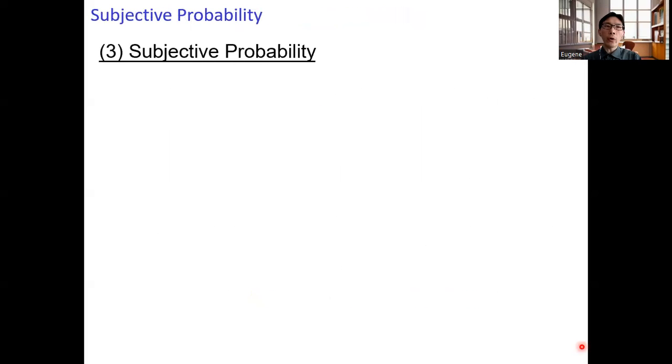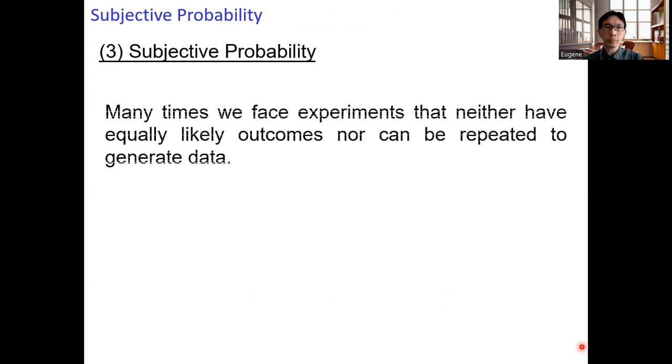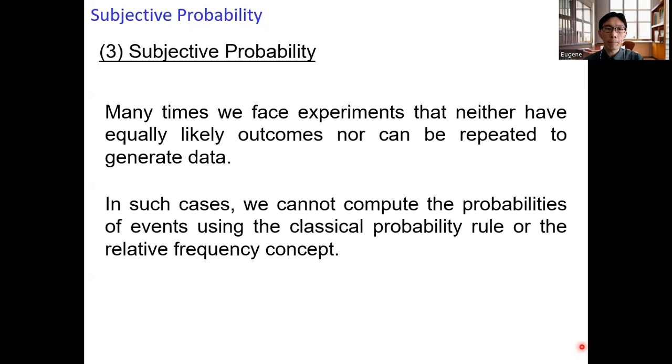And then next, we will move on to the last concept in probability called subjective probability. Okay, many times we face experiments that have neither equally likely outcomes, nor can the experiment be repeated to generate more data. So in such cases, we cannot compute the probabilities of events using the classical probability rule or the relative frequency concept.